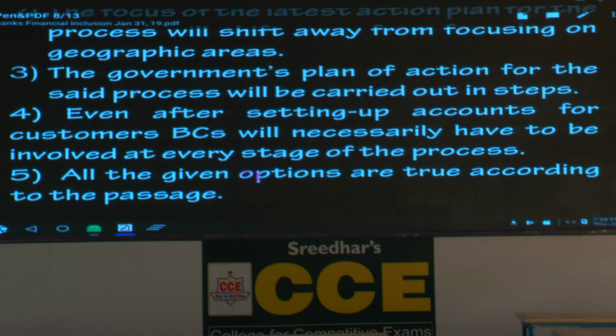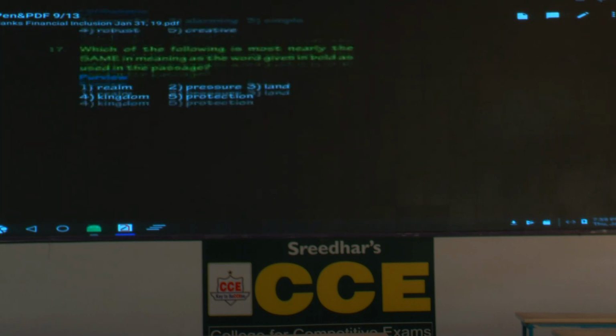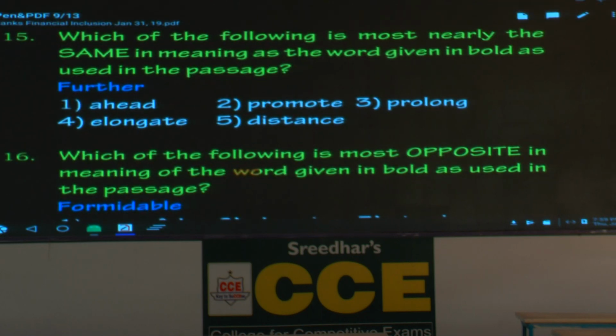So what is the fifth option? All the given options are true according to the passage. What is the answer? The fifth option is the answer. Is it question number 15?